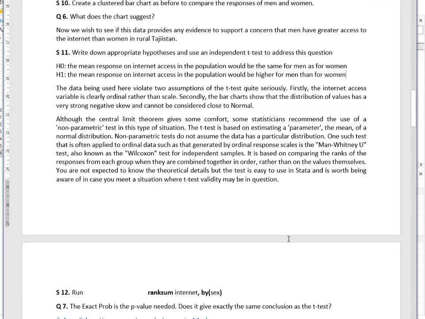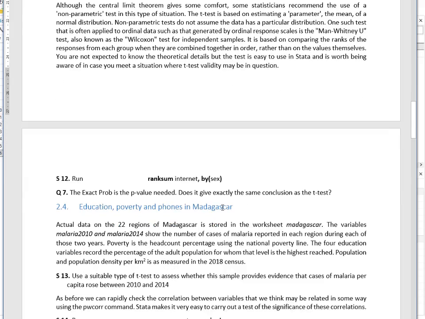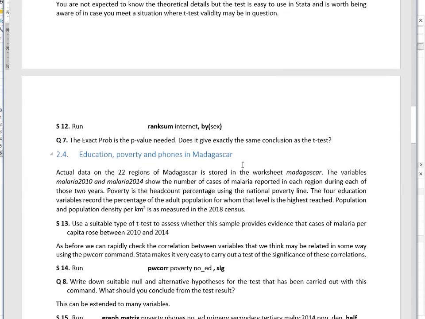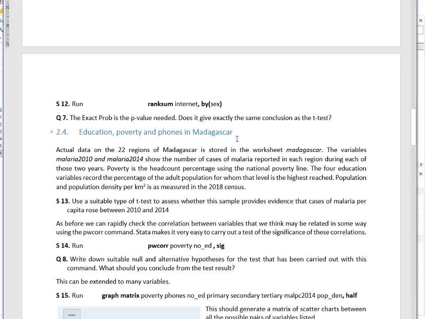Okay, so we've done those two parts already, and now we're off to Madagascar, off the coast of South and East Africa.